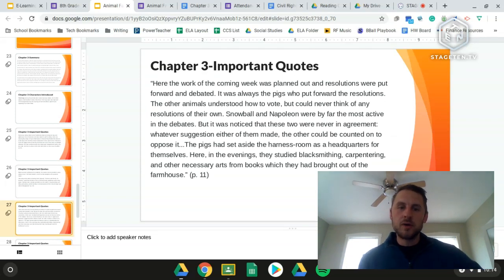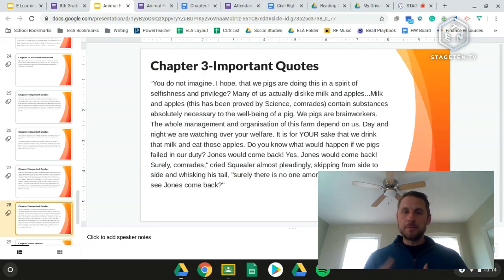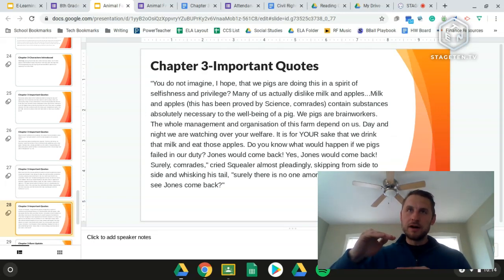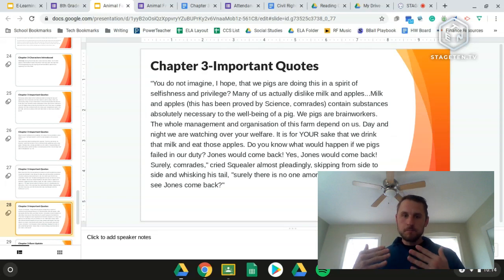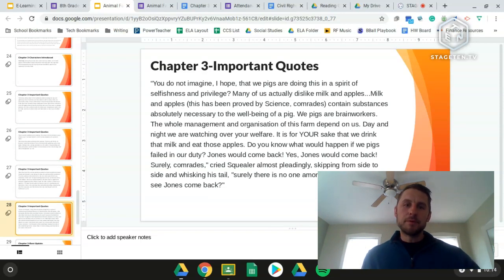All right, so again, very much equal amongst the animals at this point, except you can start to see some of the things that the pigs are getting putting them above the rest of the animals on the farm. And then this quote just reinforces that. This is Squealer's speech to the rest of the animals after it's discovered that the pigs have gotten all of the milk and apples.